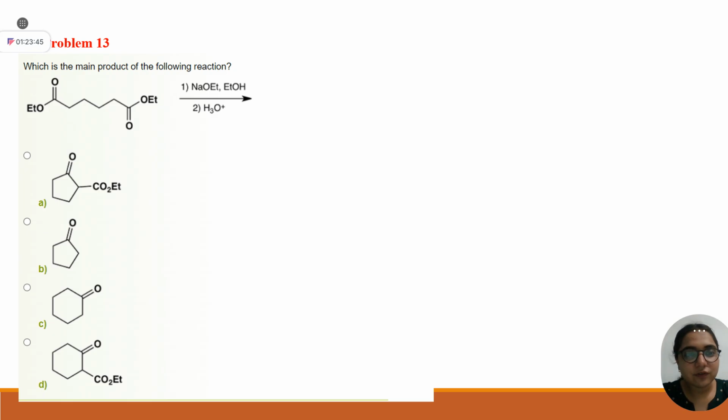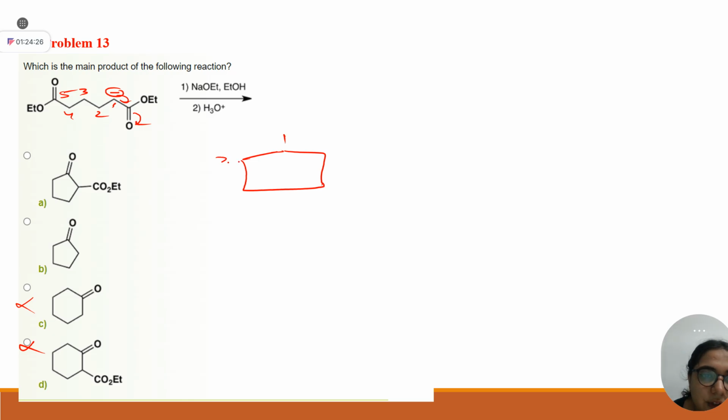Should I give you homework or you want to solve? Okay, let's solve. You are solving or I should solve? Both now. Okay. So simple question. It will take proton from here. Negative charge will come. Enolate will form. Then that enolate is going to attack onto this. So how many number ring form? Just number it. One, two, three, four, five. So one thing is clear. Option number C, D, delete. Okay. Five member ring forms.